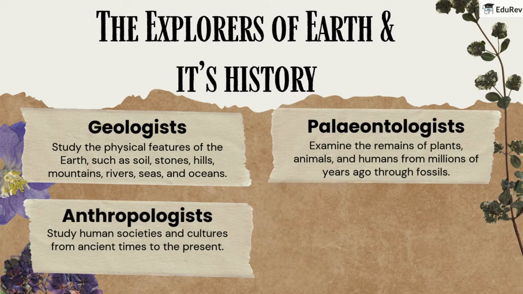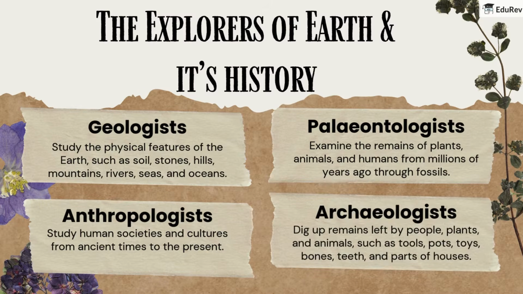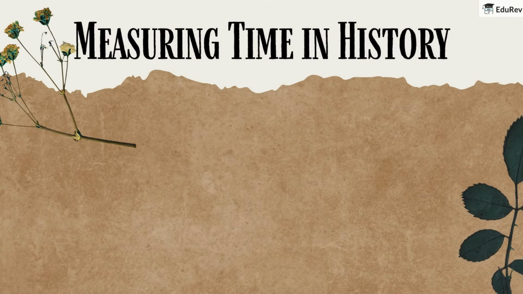Paleontologists examine the remains of plants, animals, and humans from millions of years ago through fossils. Archaeologists dig up remains left by people, plants, and animals such as tools, pots, toys, bones, teeth, and parts of houses.